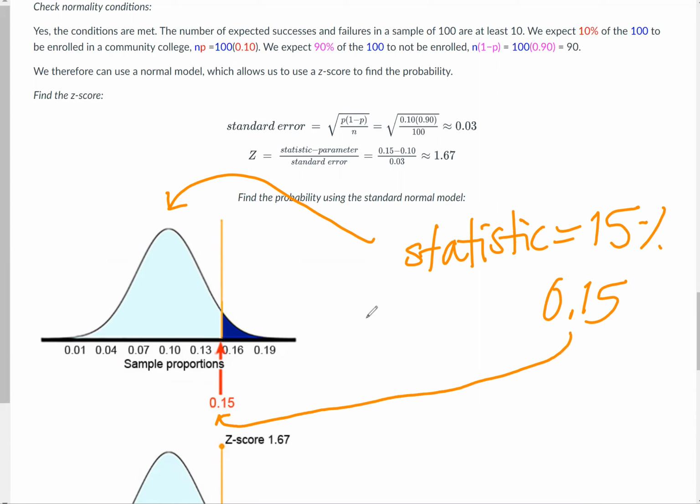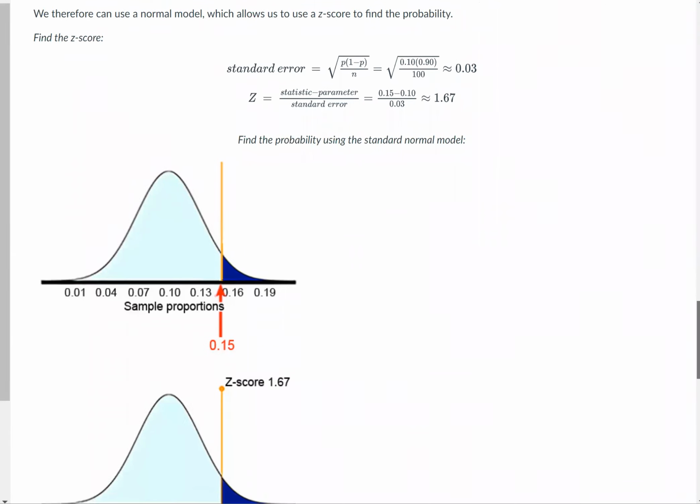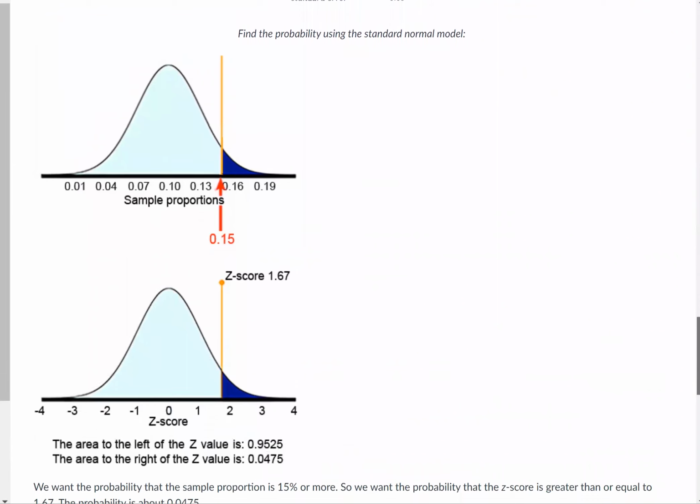Okay, we'll find the probability. The probability that 15% or more are enrolled, I think was the question. More is larger, so we'd be looking this way. Remember from module 13 that the area beneath the curve represents probability. So we're looking at the area beneath the curve from 0.15 or 15% on to the right. I think they were saying that at least 15% of college students are enrolled. So 15 and higher is what I'm interested in. After all that math, it's easy to lose sight of what I was trying to calculate. What is the probability that at least 15% are enrolled, which is 15 or higher?